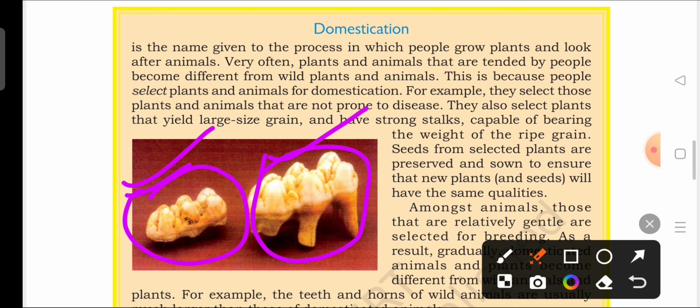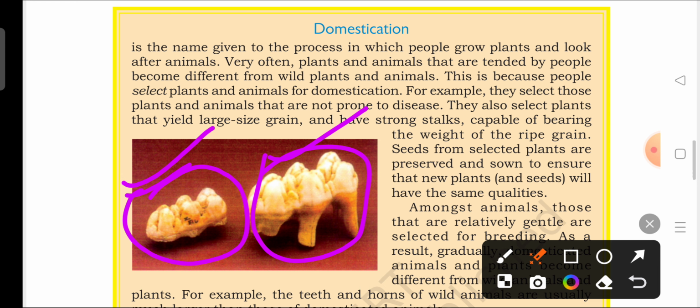Domestication is the name given to the process in which people grow plants and look after animals. Very often plants and animals that are tended by people become different from wild plants and animals. This is because people select plants and animals for domestication. For example, they select those plants and animals that are not prone to disease. When people start domesticating, they will be selecting the best variety of plants.